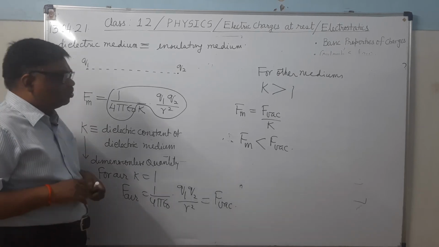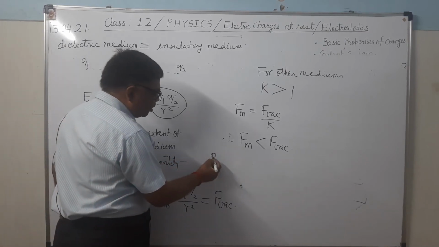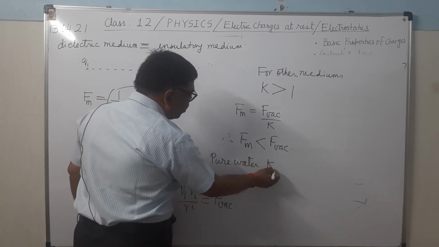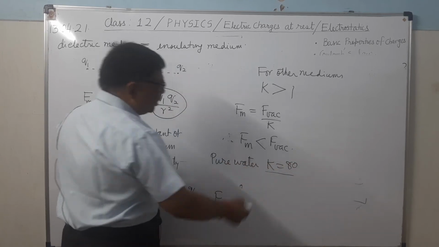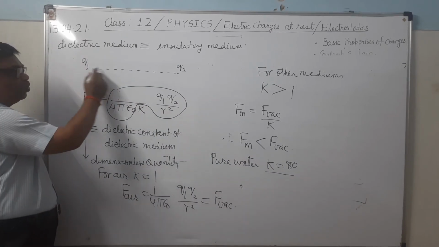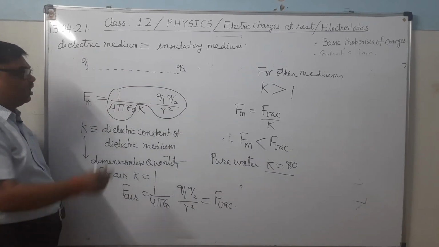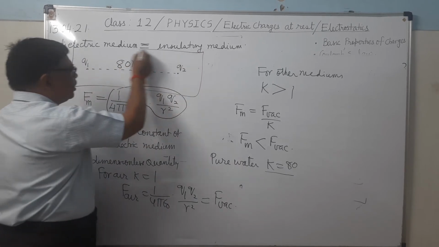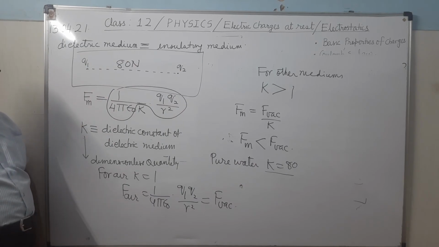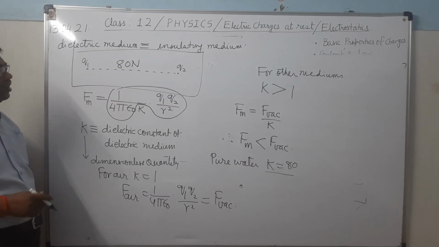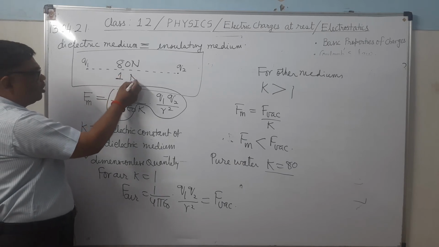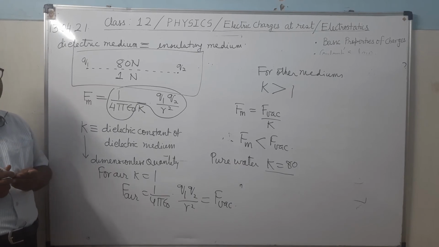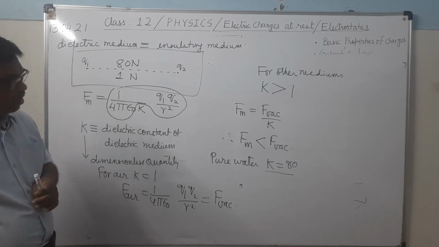Now see here, pure water is also a dielectric medium, and for pure water K has the value 80. Suppose there are two charges situated at some distance in air having a force of 80 Newton. If now they are situated in pure water, then the force will become 1 Newton. Means it will be greatly reduced. It's clear?